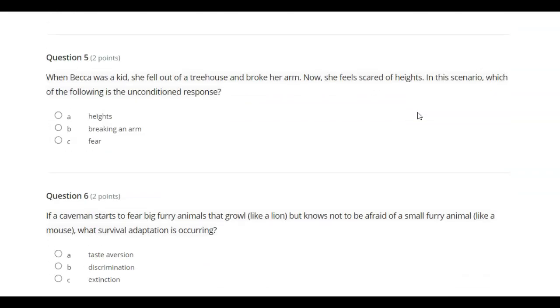When Becca was a kid, she fell out of a treehouse and broke her arm. Now she feels scared of heights. In this scenario, which of the following is the unconditioned response? A. Heights. B. Breaking an arm. C. Fear.